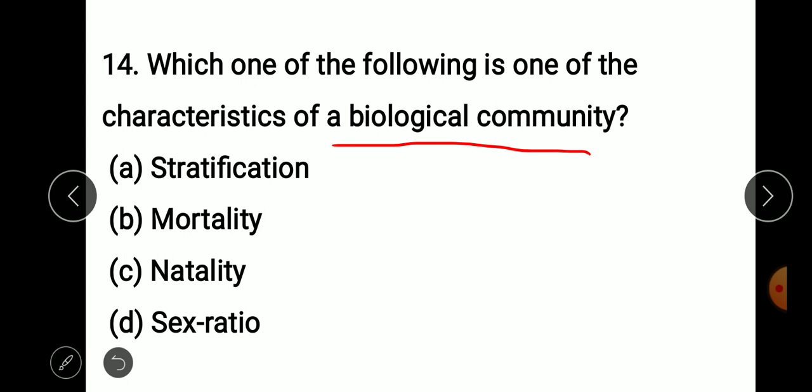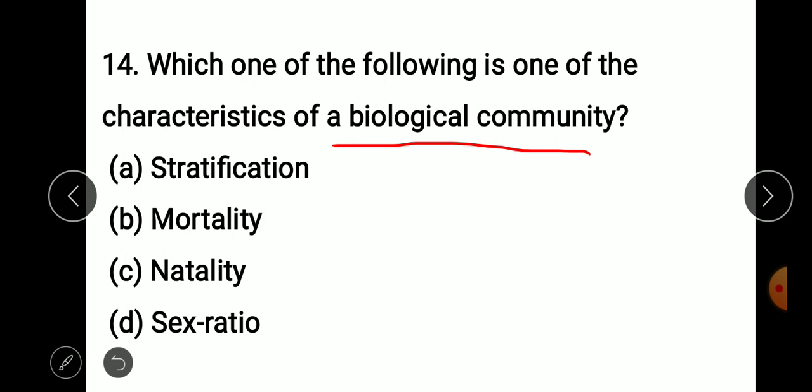Population has its own characteristics, and community has its own characteristics. The characteristics of a population consider facts like age structure, natality, mortality and sex ratio. These are the parameters of characterizing the population.